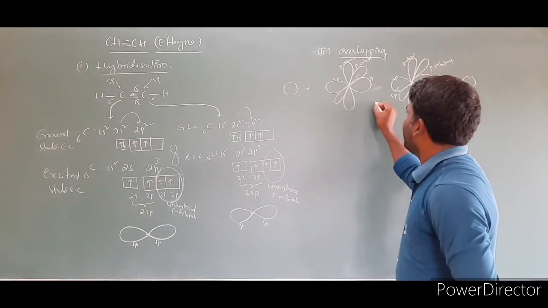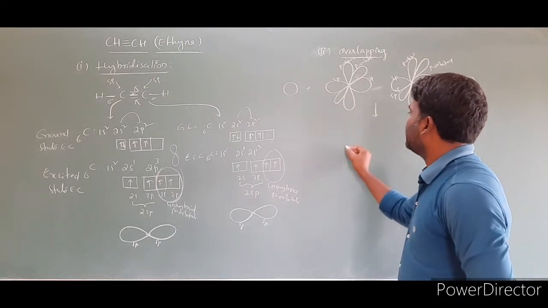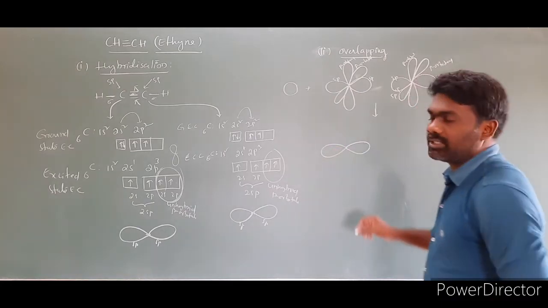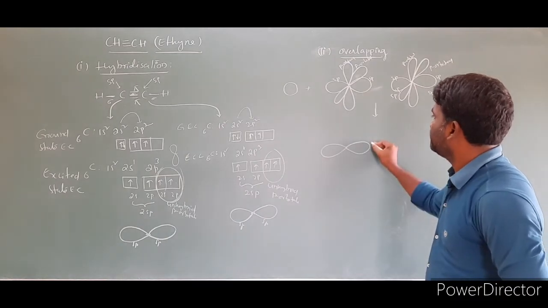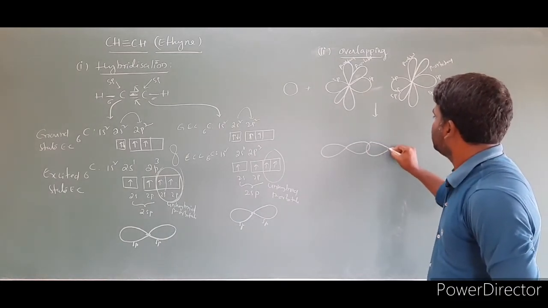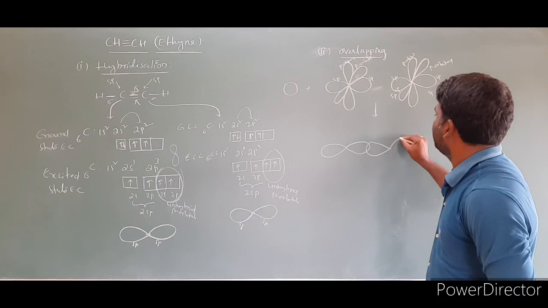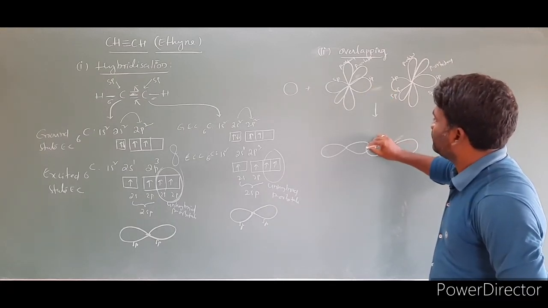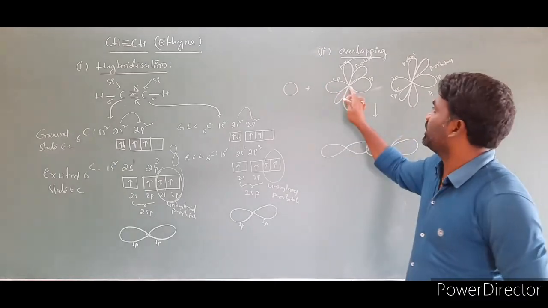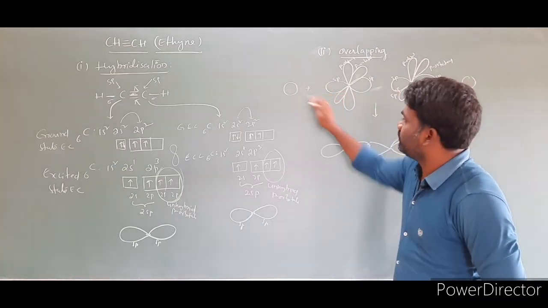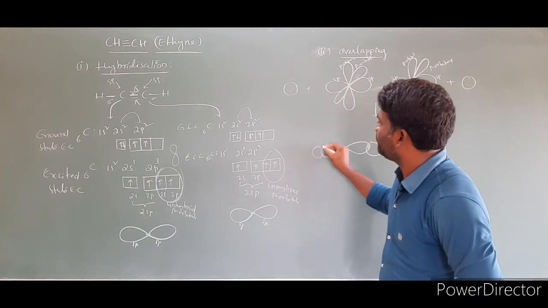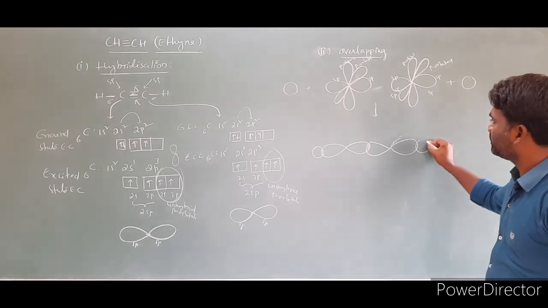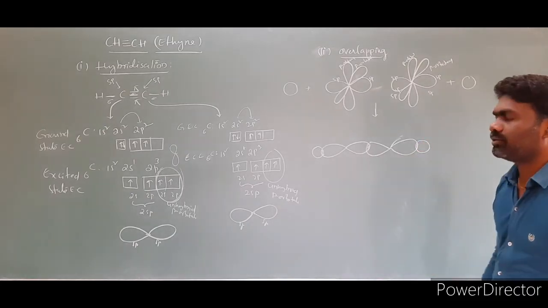I will show here. Overlapping I am showing. I am rewriting the structure. Right? This one I am writing. This one I am writing, right. These two overlap end to end, and these two overlap to form another sigma bond. This is one overlap, and these two I am writing. Right, I wrote sigma bonds.